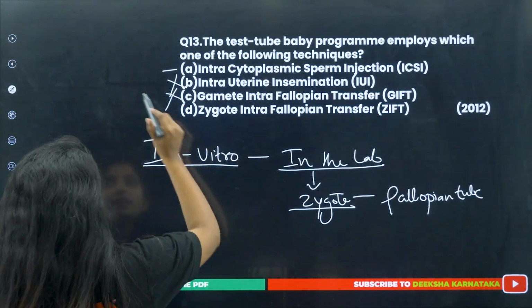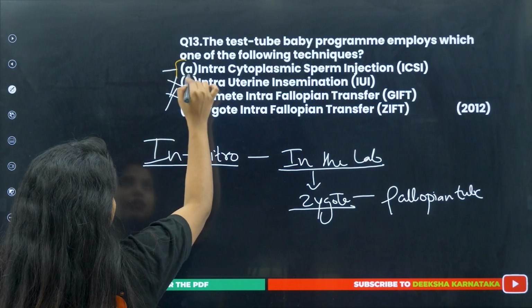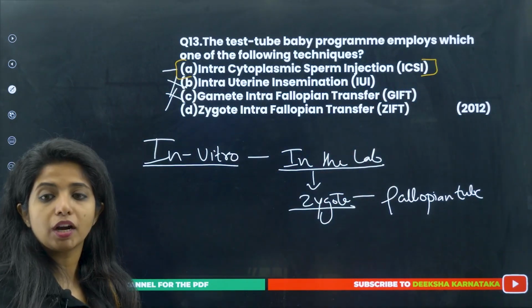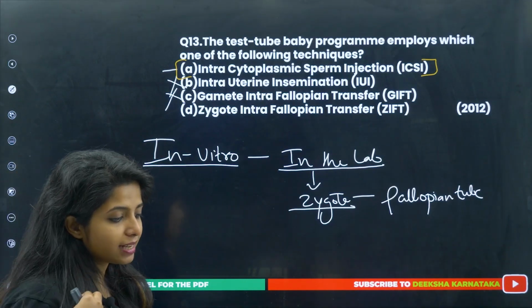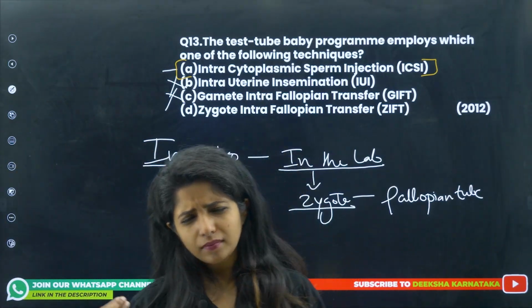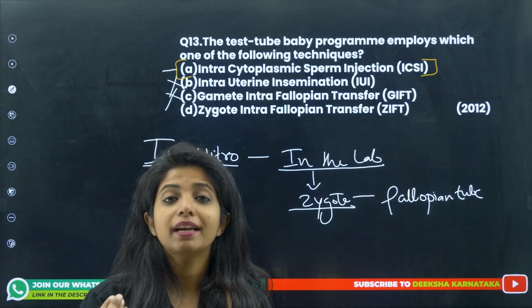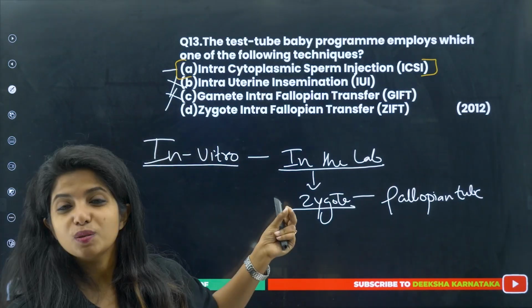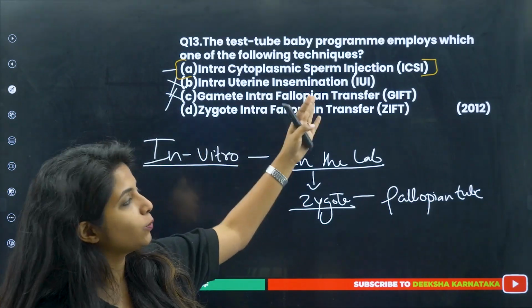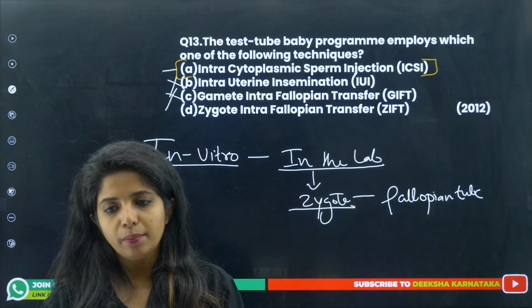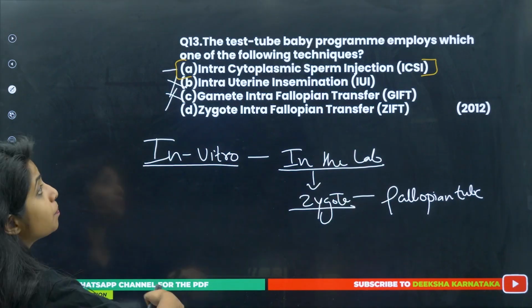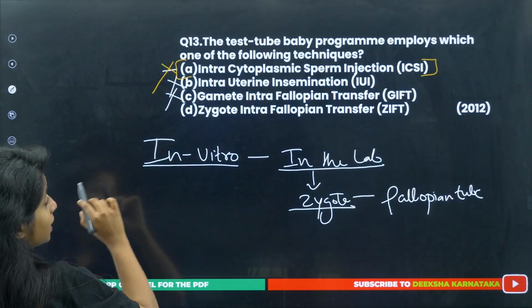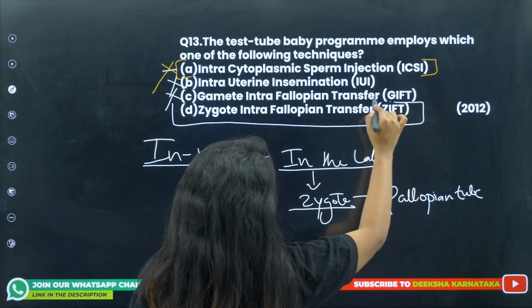Okay, now why did I say that this is very complicated? In your textbook they have not mentioned intracytoplasmic sperm injection as a part of the test tube baby program, because when I went to the lab, when I did my college internship there, I saw that the egg and the sperm are being fused with the help of intracytoplasmic sperm injection. Then only fertilization will happen. But since it is not given in your NCERT as a part of the test tube baby program, let's also make it wrong. But someday probably they'll correct themselves. So this is the correct answer for it.